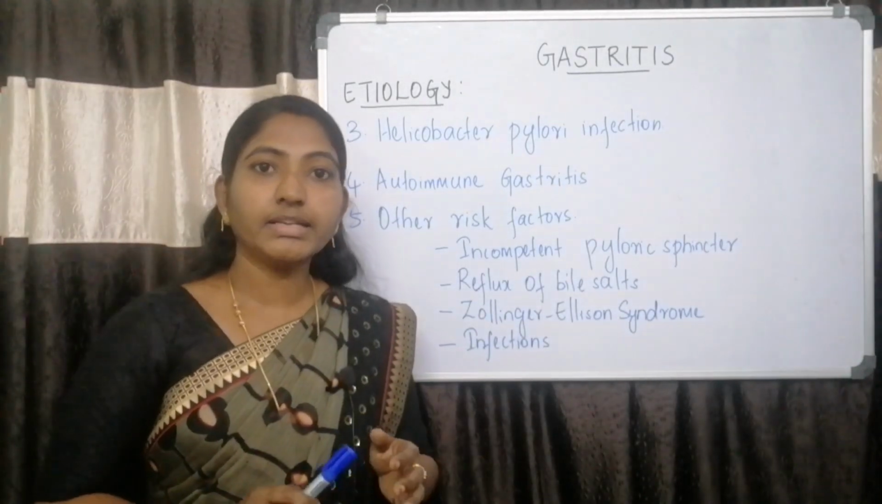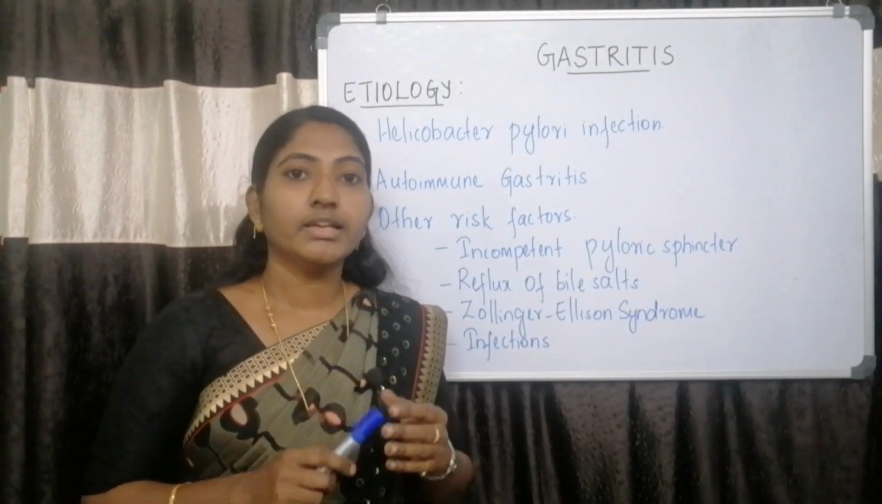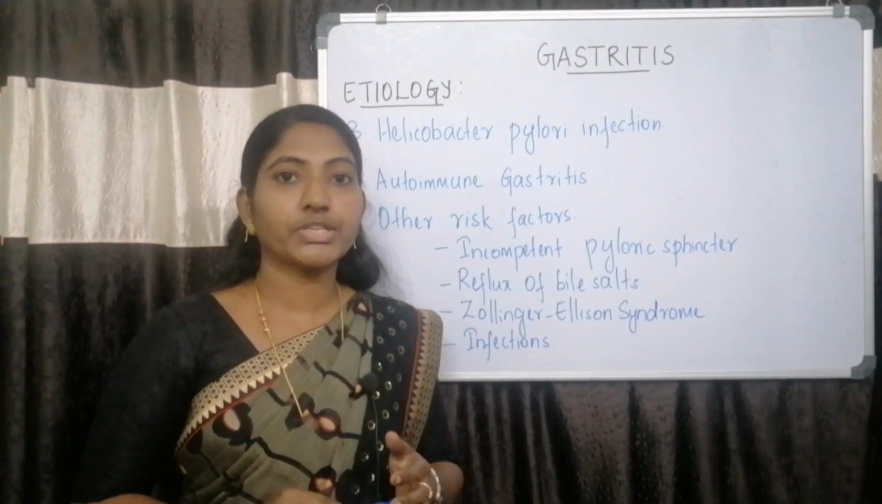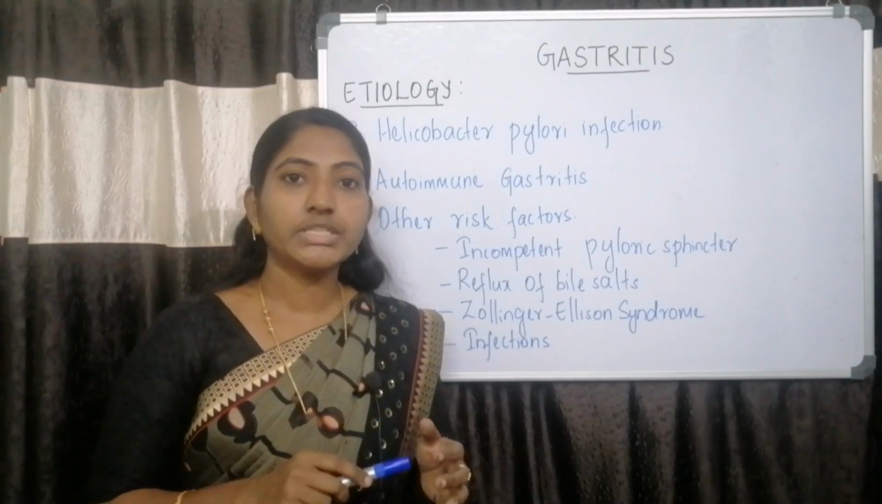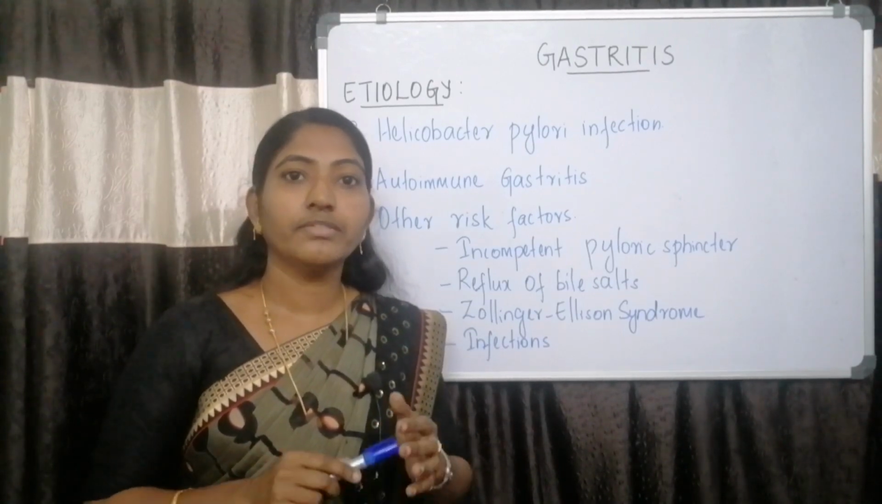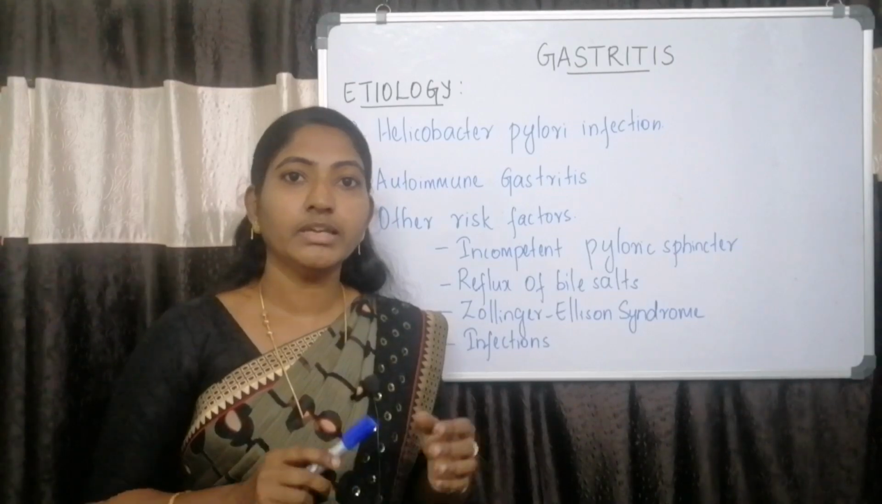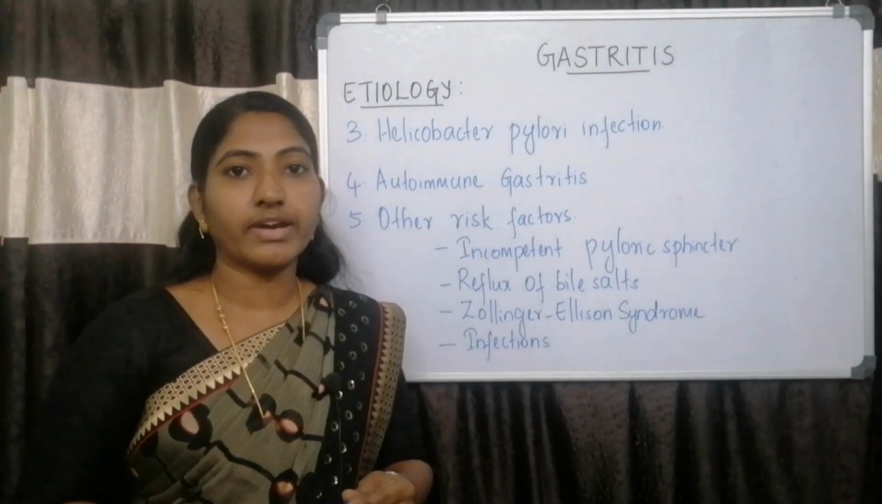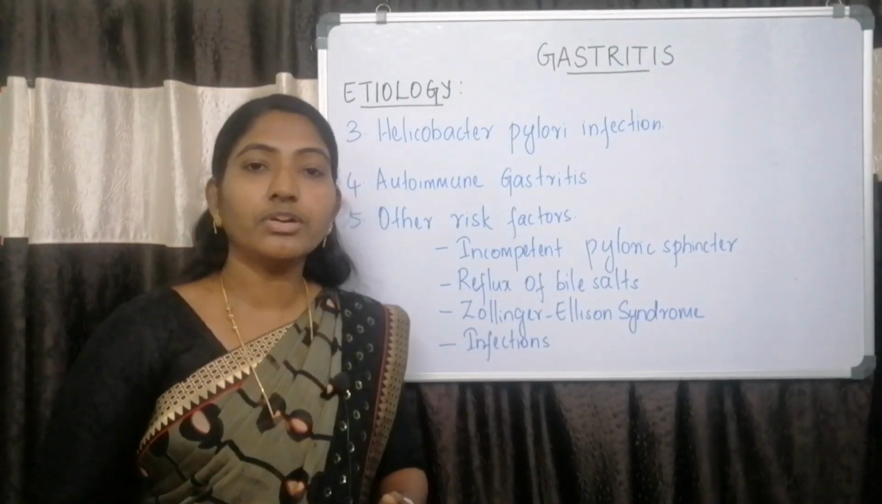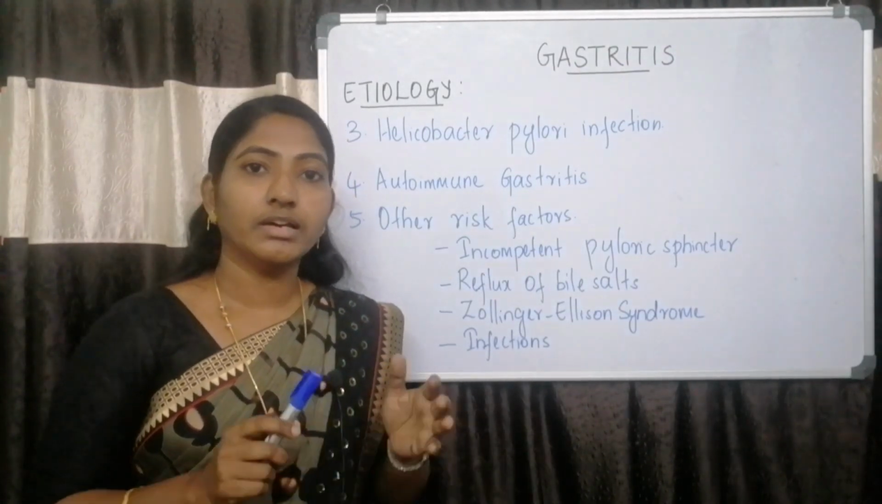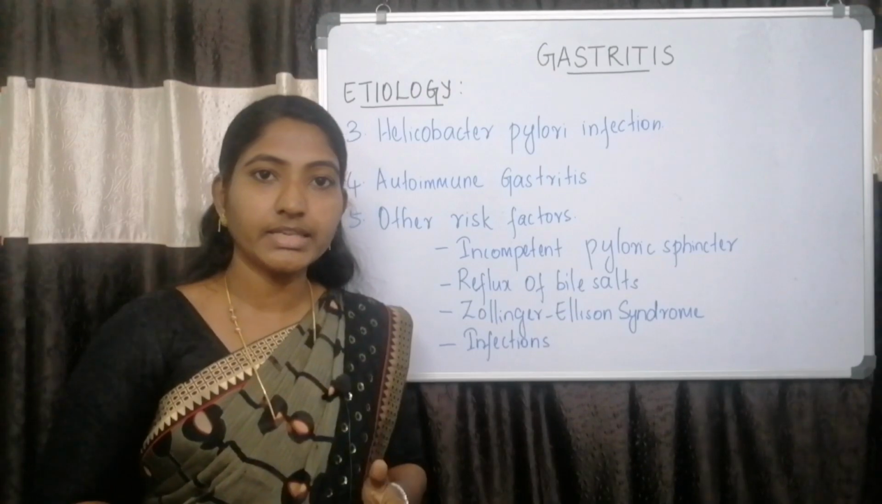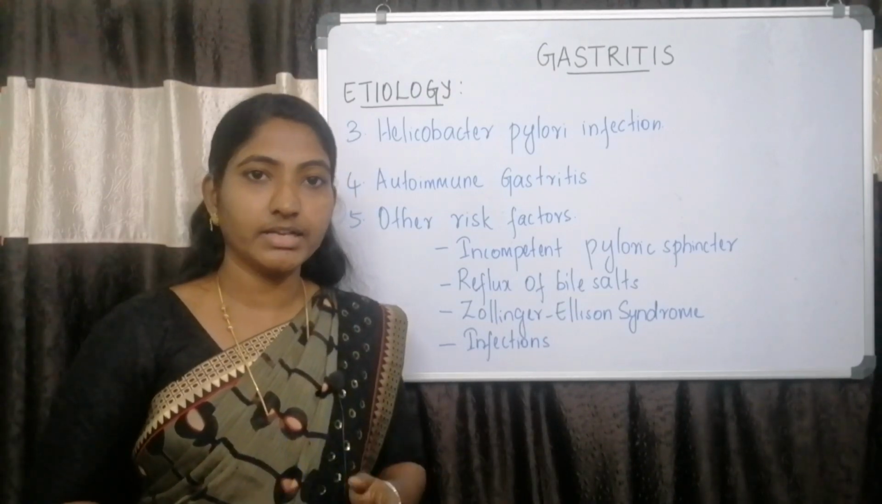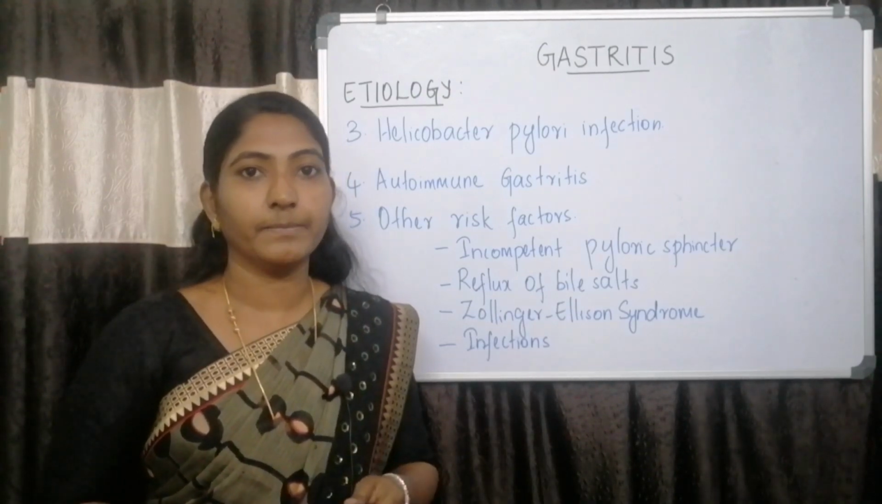When the parietal cells are destroyed, there will be decreased production of intrinsic factor, which helps in the absorption of vitamin B12 from the small intestine. So when there is decreased intrinsic factor, the absorption of vitamin B12 from the small intestine will be decreased, and it will lead to a condition called pernicious anemia.